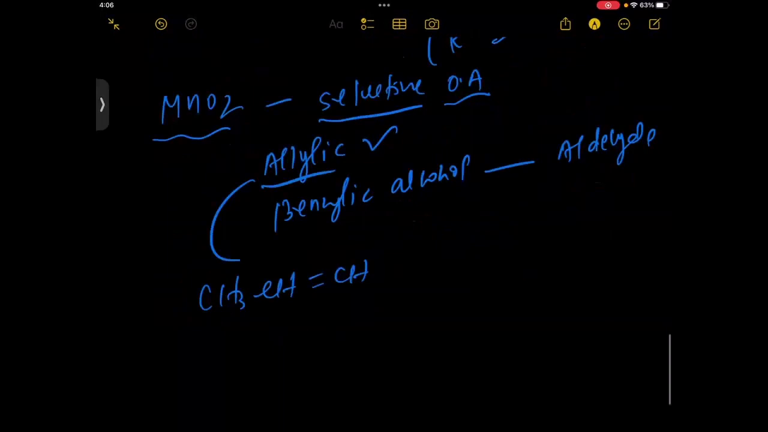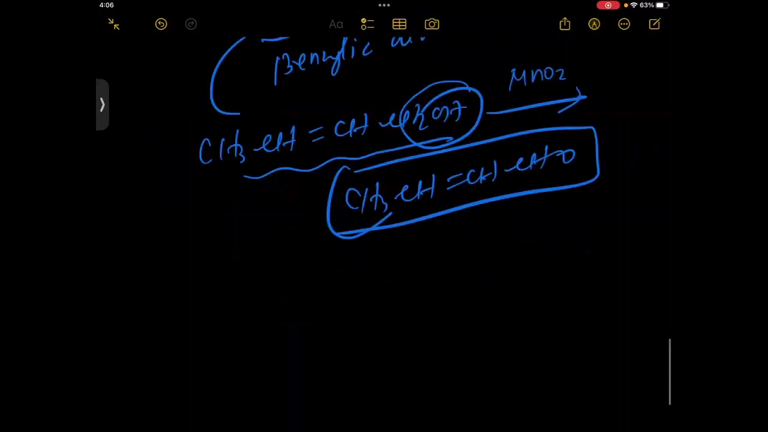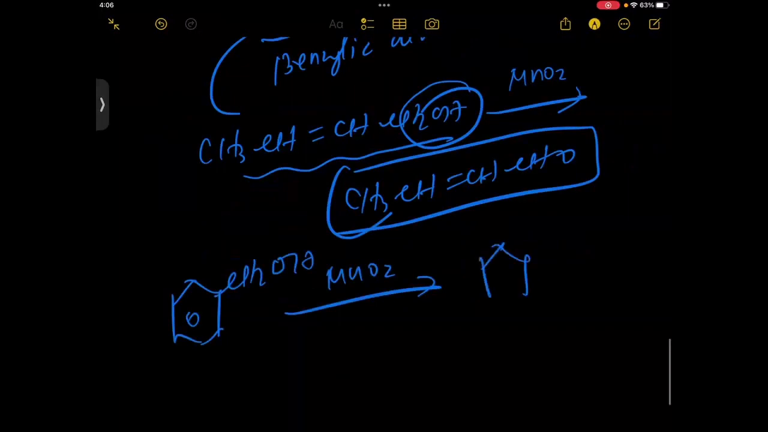This is the allylic compound. So when you take MnO2, the alcohol will convert into the aldehyde group. One more, see here. If you have a benzylic compound, CH2OH, and you take MnO2, that will convert into the aldehyde. So this is the selective oxidizing agent.